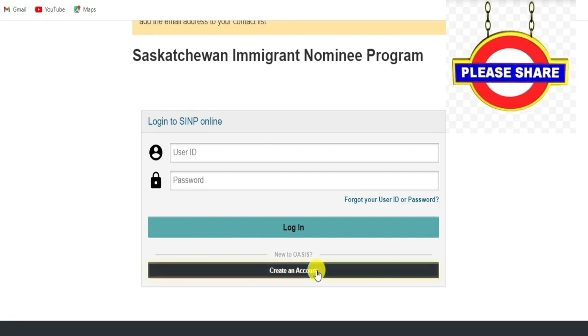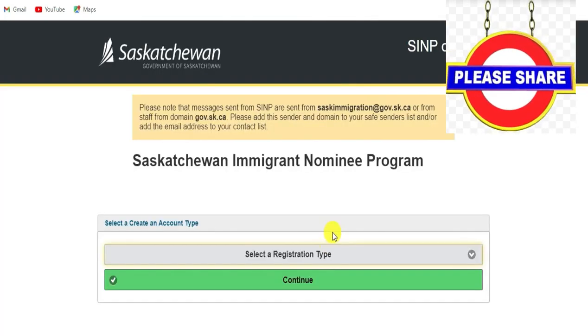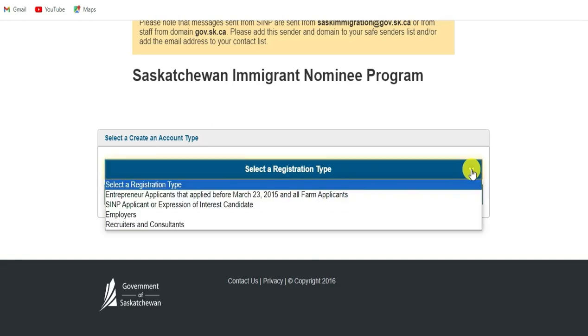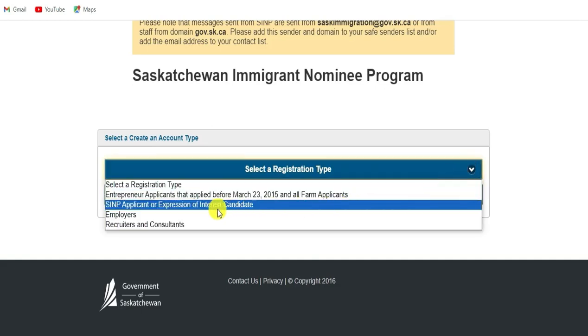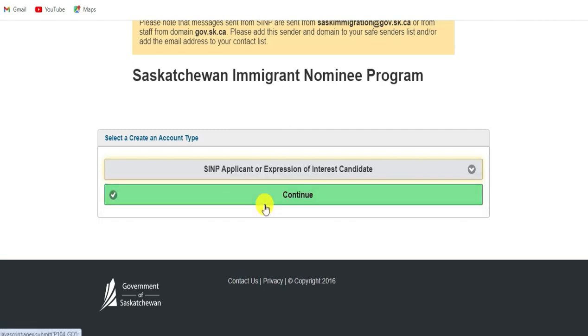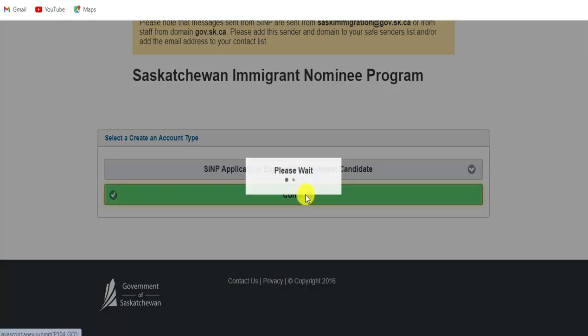So here you click on Create an Account. Here you are told to choose the types of immigration you want. You click on the arrow. There you choose the type of immigration you are applying for. You come as an immigrant, so you click on the second one. When you have chosen this second one, you click here on Continue.